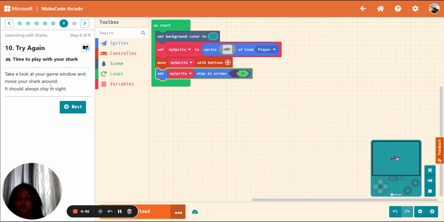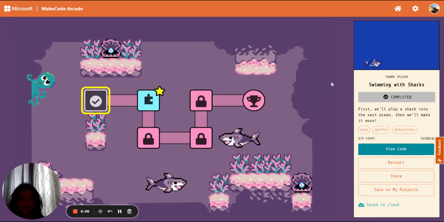Take a look at your game window and move your shark around. We just did that. Now that you have a shark, you can click done to head back to your skill map and prepare to add your fish to the game. So we can click done, and we see our shark moving around here. And that's just one part of the game needed.